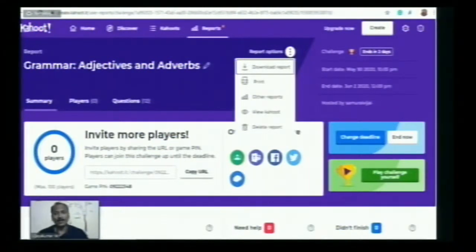The second thing is self-paced learning. We can assign it to students. Here, you can also search in the discover option. You can find many other resources created by other teachers, and you can use those resources too. You can challenge your students with those questions. If you want more questions related to the topic, you can discover many Kahoot questions here and challenge your students. You fix a time limit, saying that up to this day and this time you have to complete it.